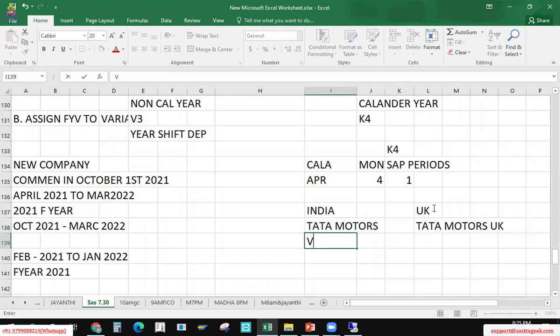And this will be created as V3 fiscal year variant because it's following April to March. But here we have a K4, because as per UK, my financial year should be January to December.